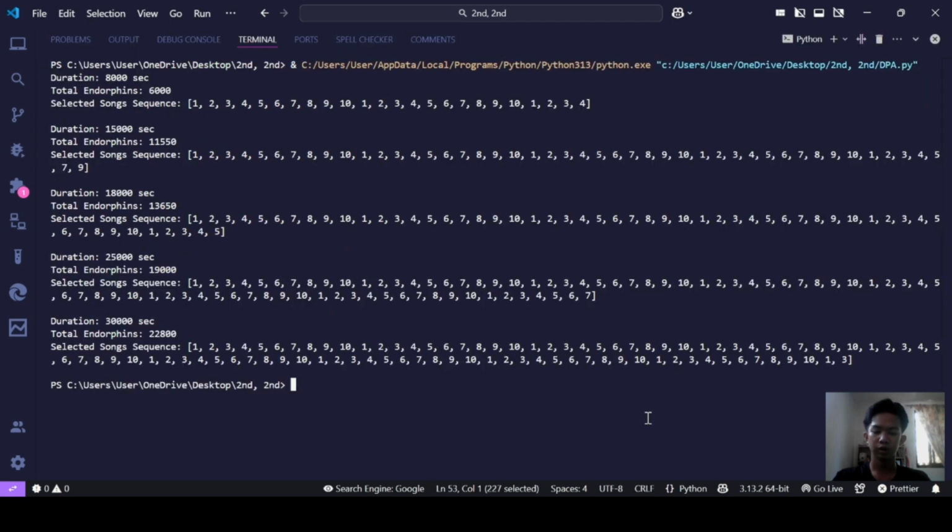So in conclusion, this function is helpful in scenarios where you want to maximize a certain objective, in this case the total endorphins, while respecting a time constraint. The approach efficiently calculates the optimal song sequence within the given duration, considering both the total time and the reward associated with each song.